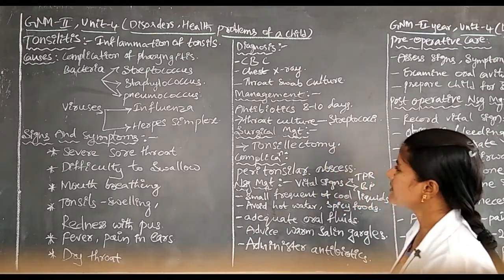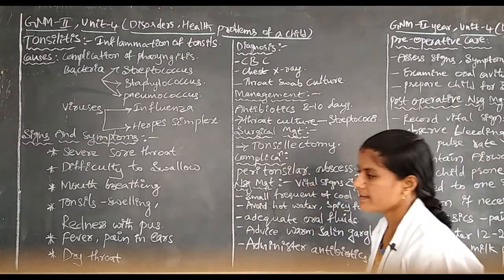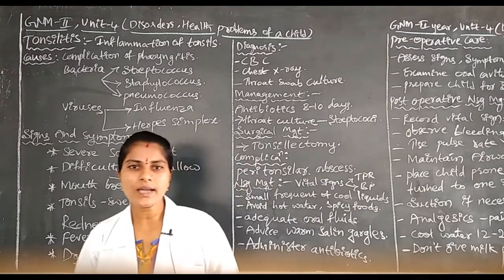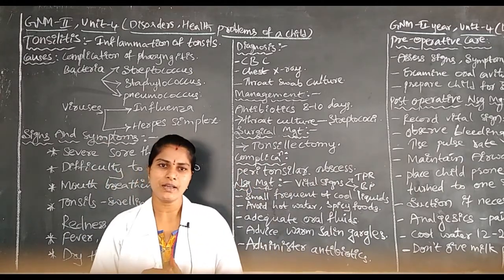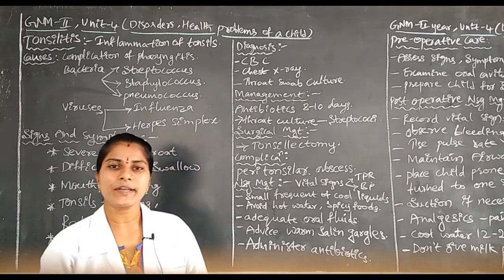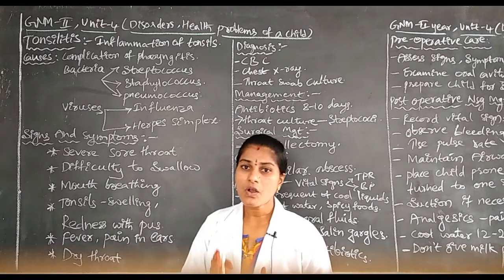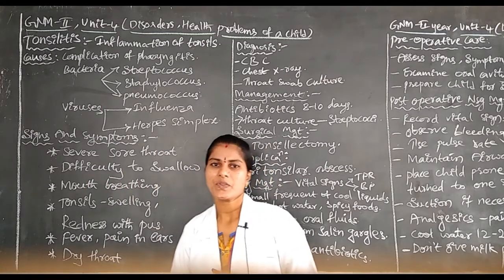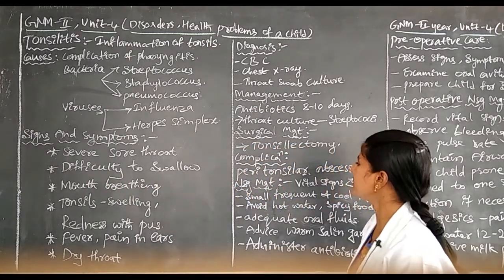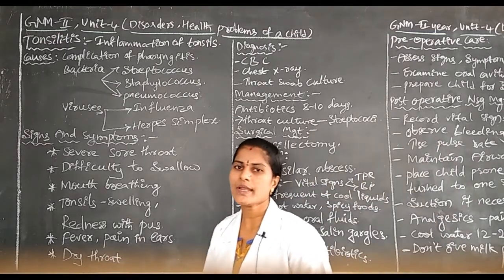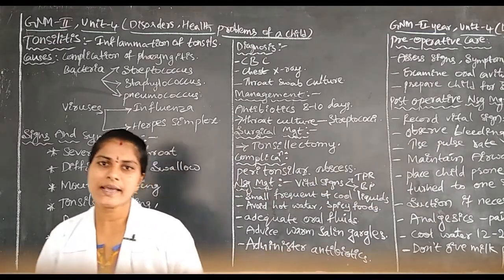Okay, next complications. Is there any complications? If in early stages we have not identified this disease condition, or we are not giving proper treatment to this disease condition, yes, some of the complications are there here. What are the complications? That is the peritonsillar abscess. Okay, peritonsillar abscess is there.